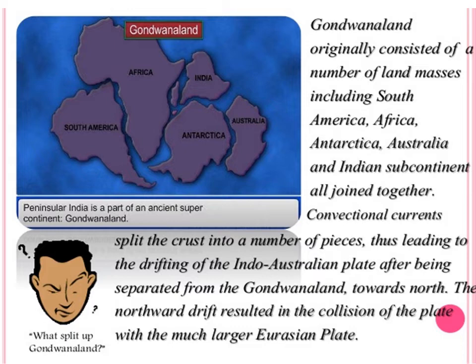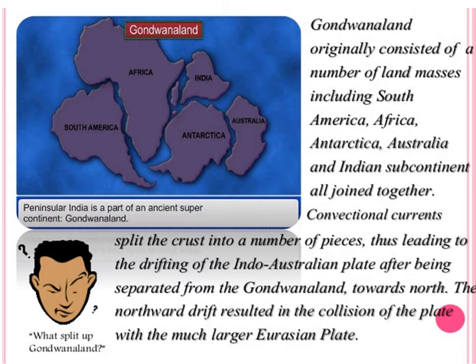How were the Himalayas formed? There are big tectonic plates. In the previous videos, we also discussed there are 7 major tectonic plates. India is a part of the Indo-Australian plate. Now, how were the Himalayas formed? Gondwana land is considered the oldest landmass of the world. Gondwana land included South America, Africa, Antarctica, Australia, and India also.